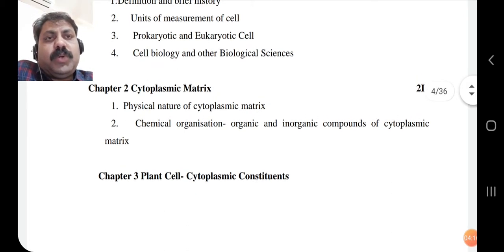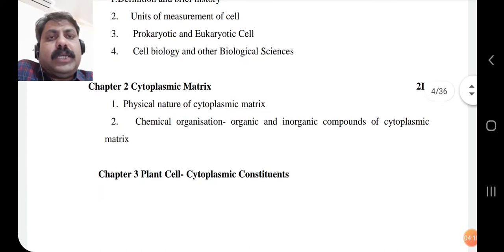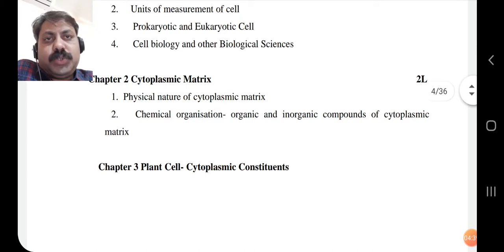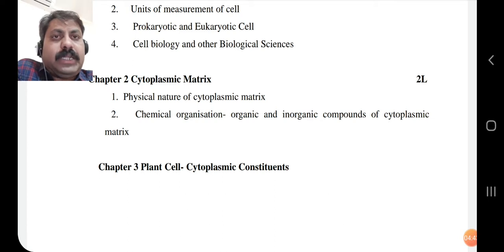These prokaryotic and eukaryotic cells have their own structure, and in the structure there are different cell organelles, and all the organelles have their own functions. All the organelles of the cell are included in a fluid, a watery juice or liquid, called the cytoplasmic matrix.